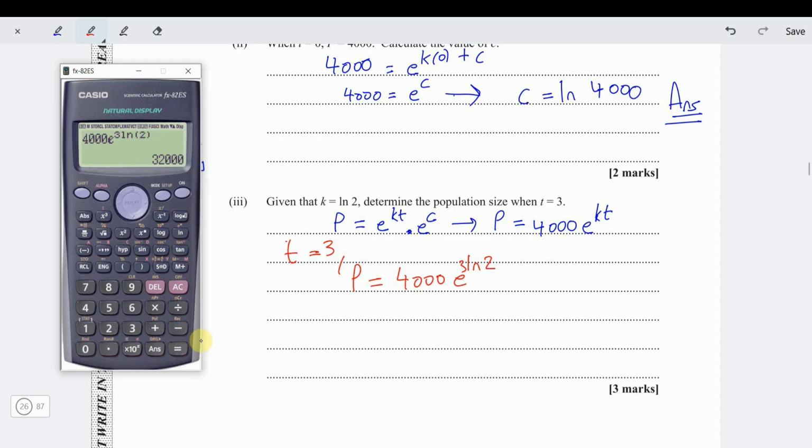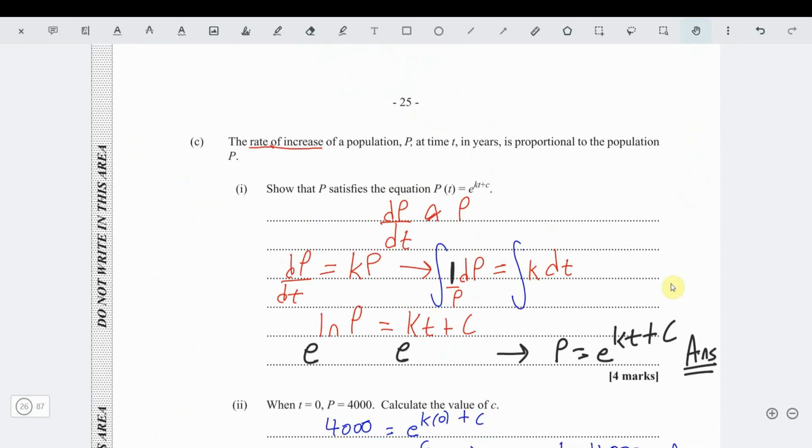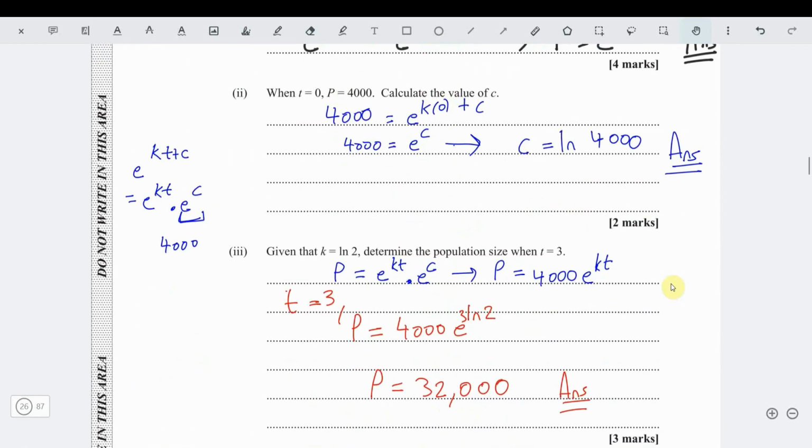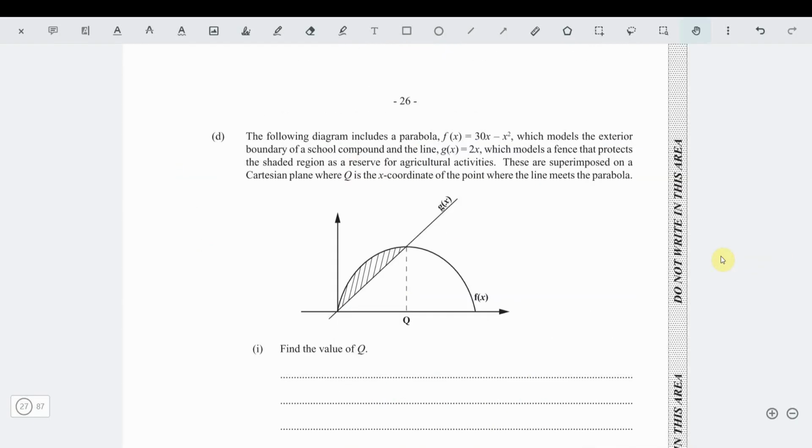And that's 32,000. So p equals 32,000. That's the population in 3. Is it years? It couldn't be days. It must be years. Let me see. Yes. In 3 years, the population just skyrocketed. So remember, I know when time is 0, it's 4,000. In 3 years' time, the population skyrocketed to 32,000. That's 8 times 4,000. So the population skyrocketed.